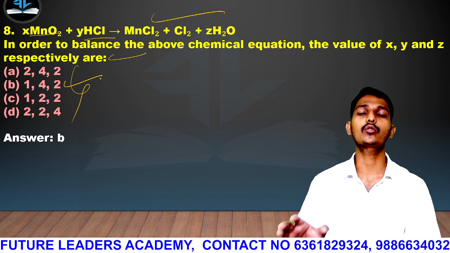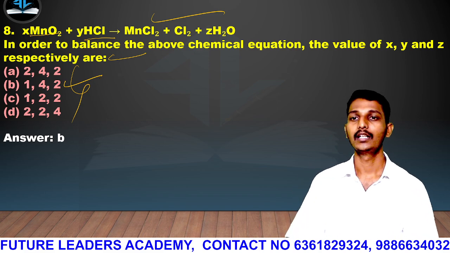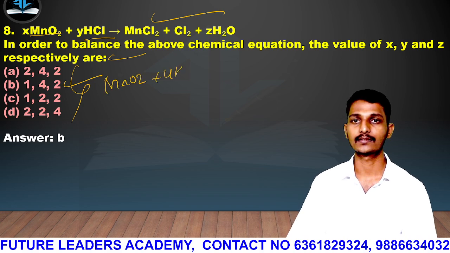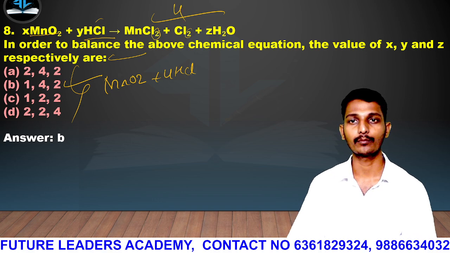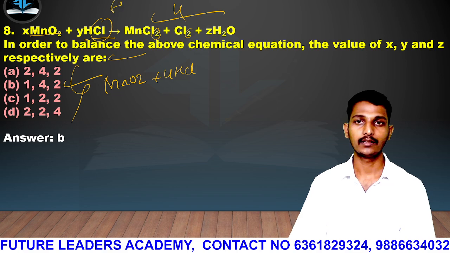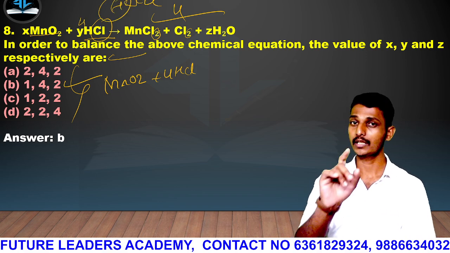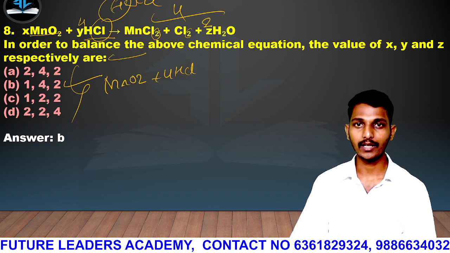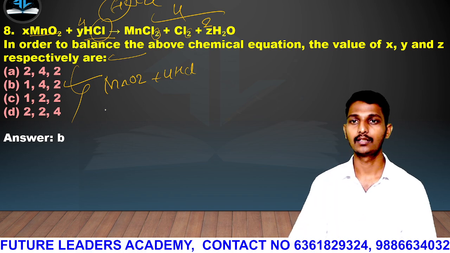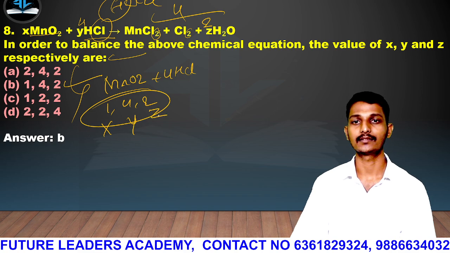How to understand, guys? You have to apply the coefficient method, then you will definitely understand this one. If I apply MnO2 plus 4HCl. Why 4HCl? We have to understand Cl2, 2 plus 4, so we have to make the Cl as 4. We cannot write HCl4 because the valence of H is not 4. So we keep 4 HCl, then write Cl2 Cl2, then it's okay. Then to make hydrogen also 4, 2H2O. That is 1, 4, 2 will be the answer for X, Y and Z.